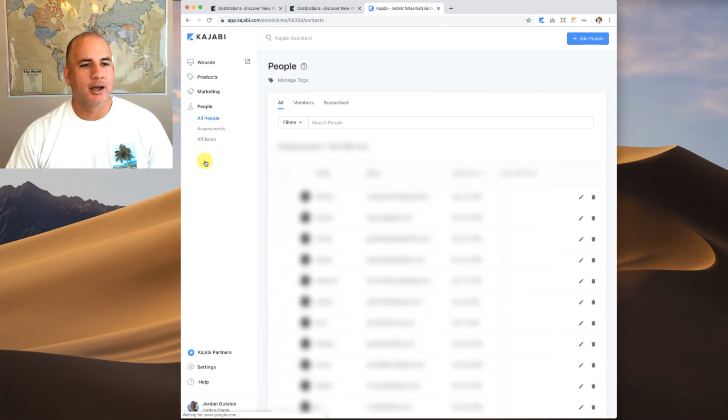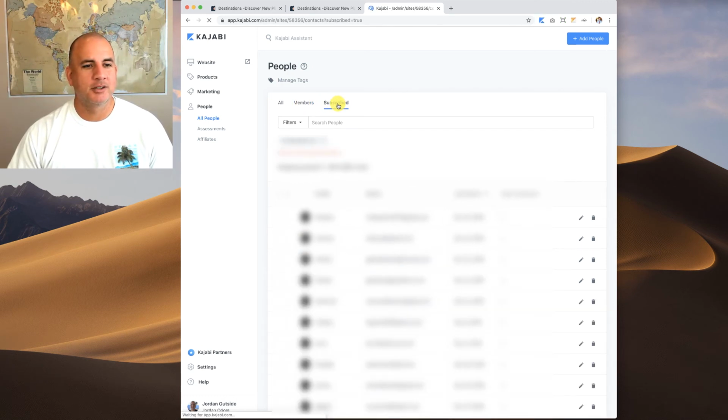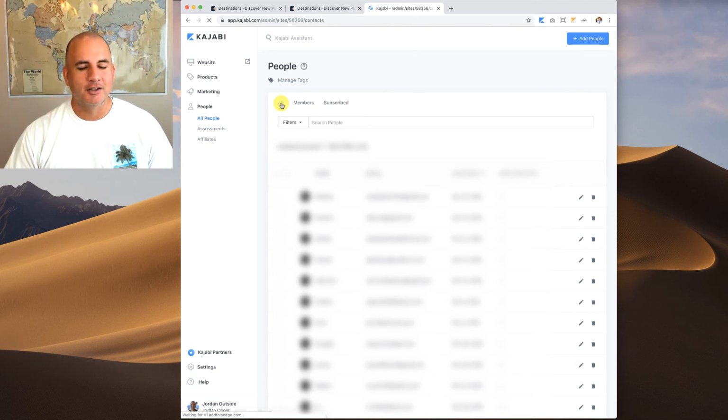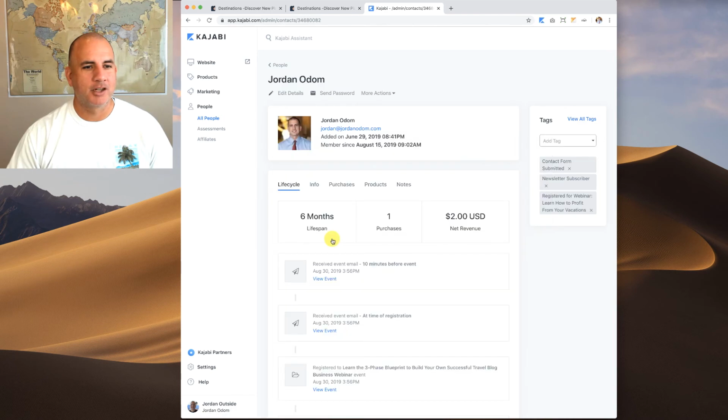And then lastly, we're going to click on people. Under people, it's going to show all of your people, whether they're subscribed or members. But then you can filter, you can click on members, you can click on subscribed, and then you can go through, and I'm graying this out because this is personal information for people that I shouldn't be sharing. So I just want to show you how the features work. Let me pull up one of my demo. Okay, so I'm going to pull up my information.